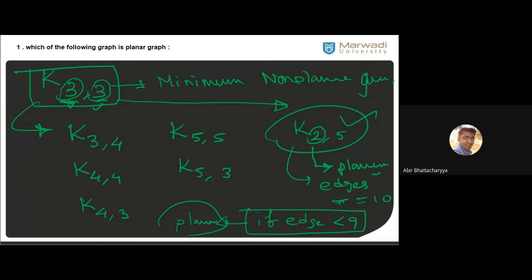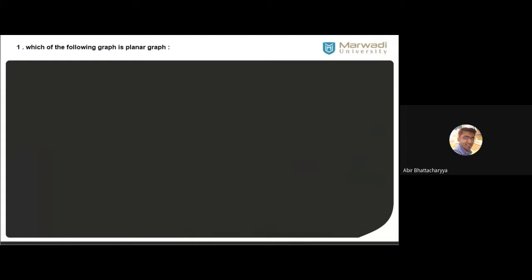A complete graph, when n is greater than or equal to 5, is a non-planar graph always. I will write it down. Kn is a complete graph.